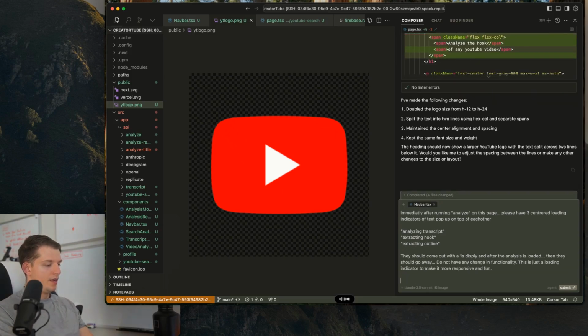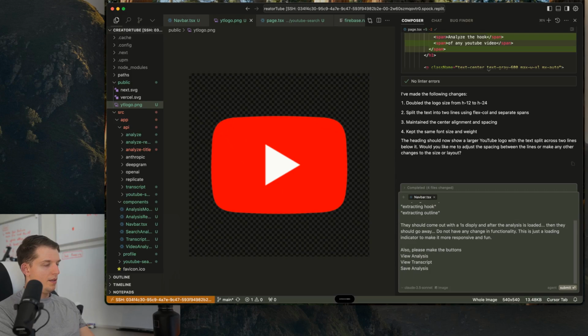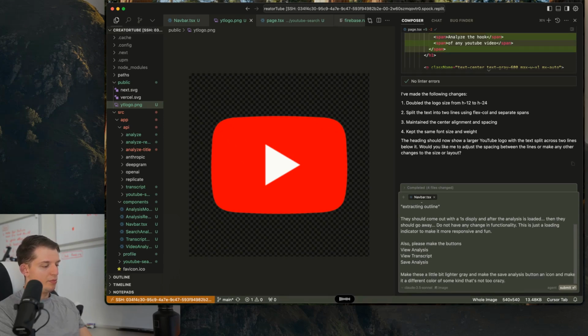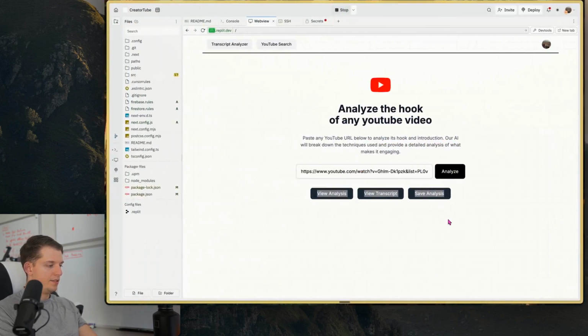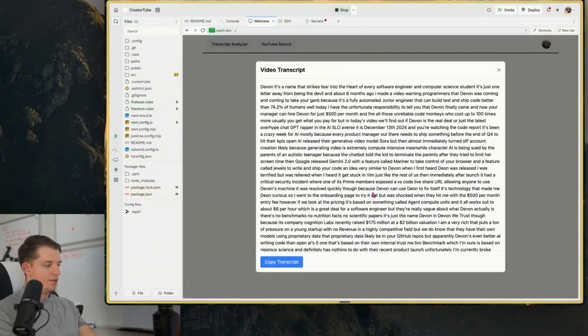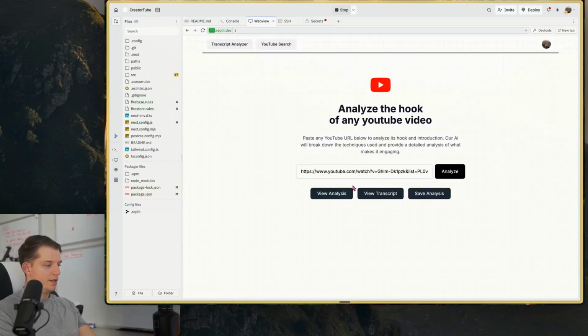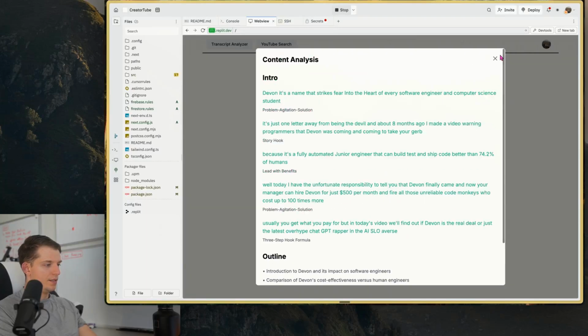Also, please make the buttons, make these a little bit lighter gray, and make the save analysis button an icon and make it a different color of some kind. That's not too crazy. Make it red, but not like bright red. Make it a nice little cool red. All right, some more styling here. So we can view this transcript. We can also view the analysis.